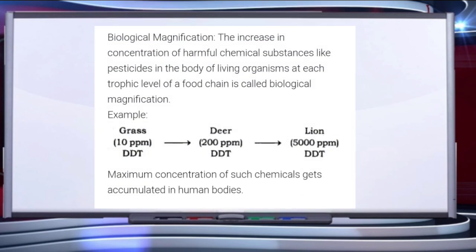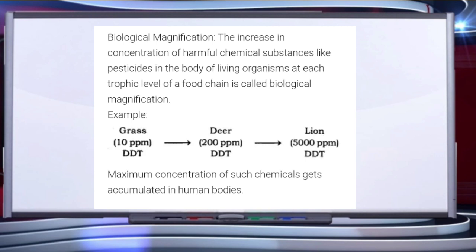So let's talk about another environmental issue, that is biological magnification. The increase in the concentration of harmful chemical substances like pesticides in the body of living organisms at each trophic level of a food chain is called biological magnification. Some harmful or poisonous substances such as DDT sprinkled to kill pests on food plants enter into the food chain. As DDT is not easily degradable, it goes on accumulating at every trophic level. Thus, the lowest trophic level possesses its minimum concentration.